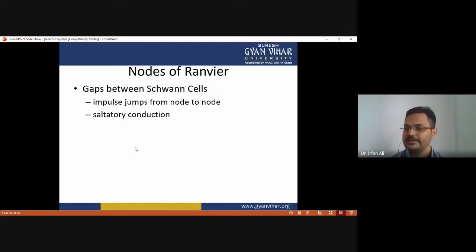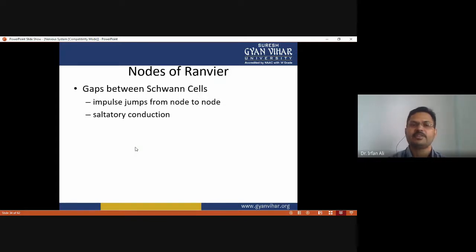And what is a node of Ranvier? A node of Ranvier is the gap between the Schwann cells, and the action potential arrives only at the nodes of Ranvier. That's why the speed of nerve impulse conduction is high as compared to a neuron that doesn't have nodes of Ranvier.